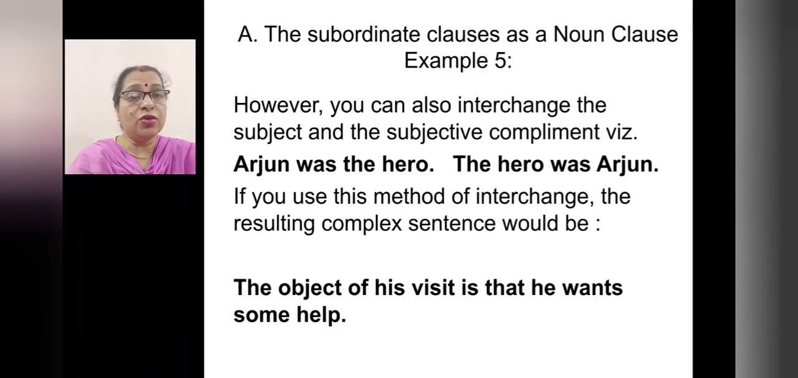Now what is a subjective complement? That means the word which talks about the subject. It comes after the linking verb. So here, the hero was Arjun. It is interchanged, right? So the subject complement has come first and then the subject. If you use this method of interchange, the resulting complex sentence would be, the object of his visit is that he wants some help.